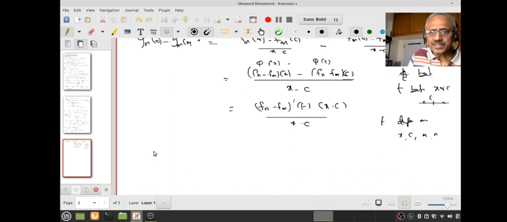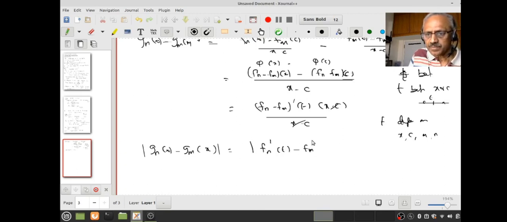Now, what is it I wanted to estimate? So this cancels. I wanted to estimate Gn(x) minus Gm(x), which is equal to fn'(t) minus fm'(t). But what do I know about fn'? This is uniformly Cauchy.